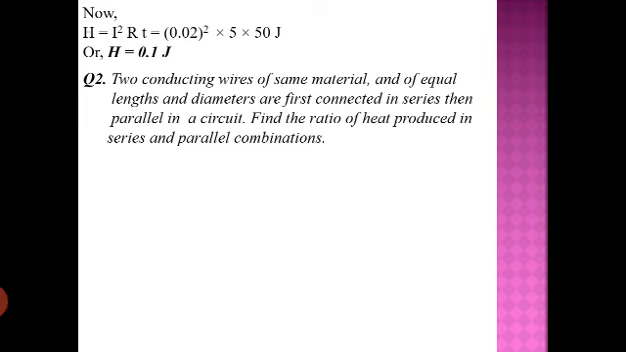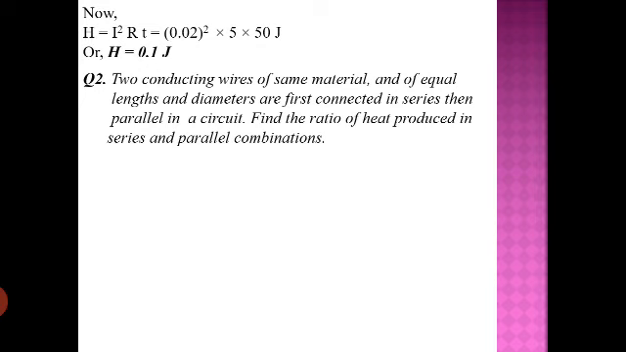Another: two conducting wires of same material and of equal lengths and diameters are first connected in series, then in parallel in a circuit. Find the ratio of heat produced in series and parallel combinations. Means there are two different conductors. They are first connected in series, so some heat will be produced, and then connected in parallel. So the heat produced in the two cases will be different, and we have to find the ratio of the heat produced.